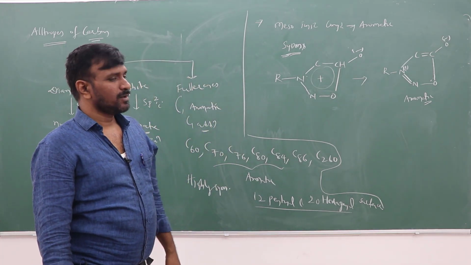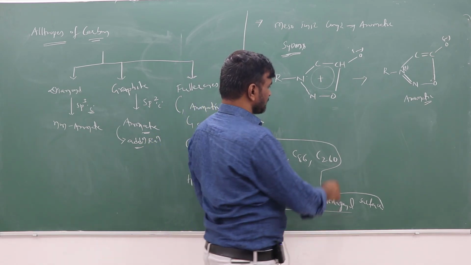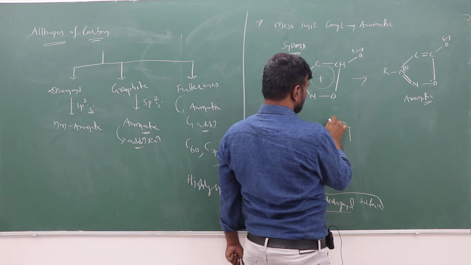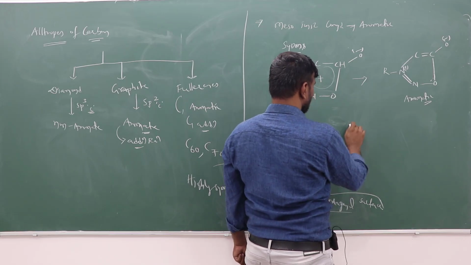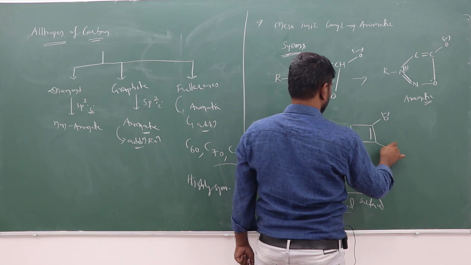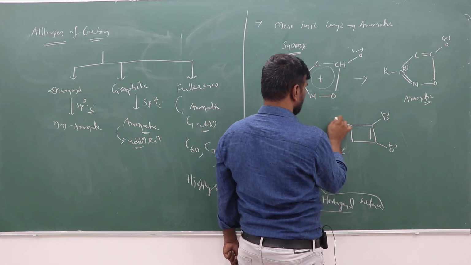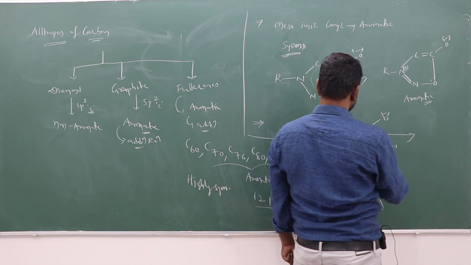Right? If you look at the dianion of squaric acid, it is aromatic. How is it aromatic?